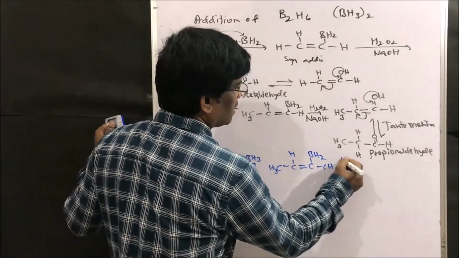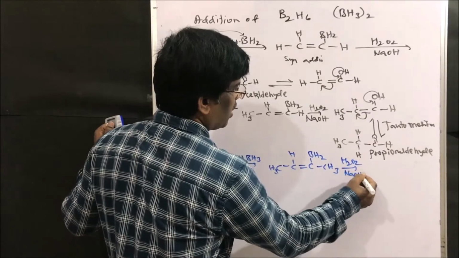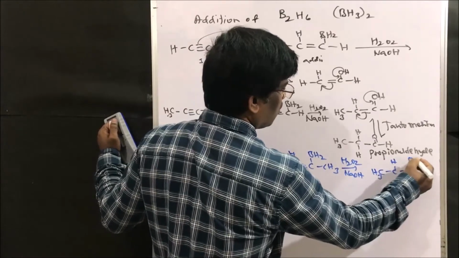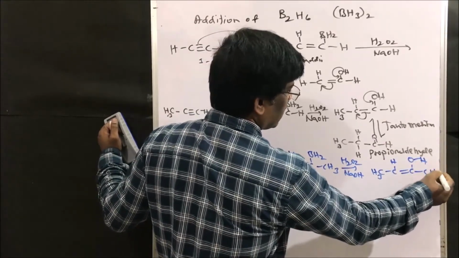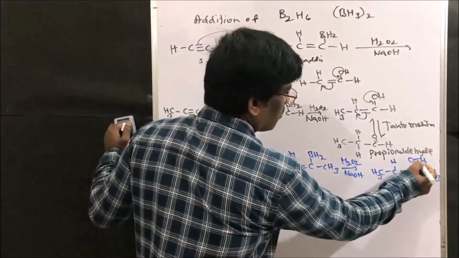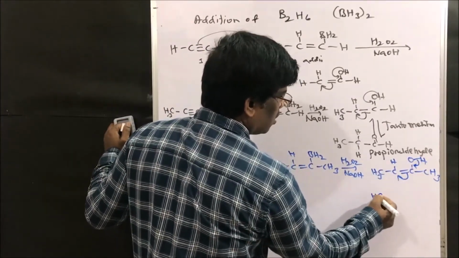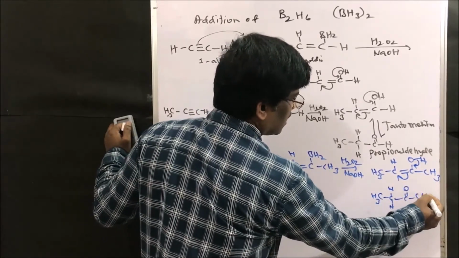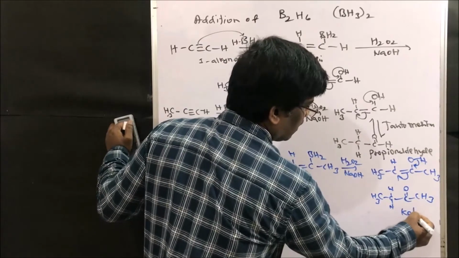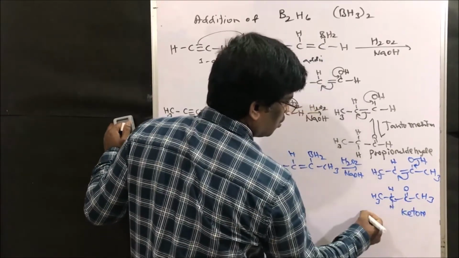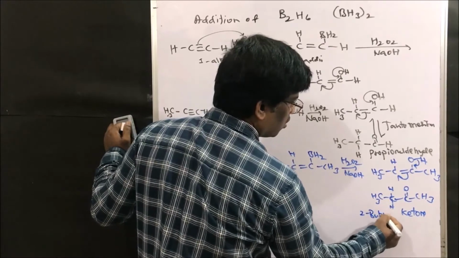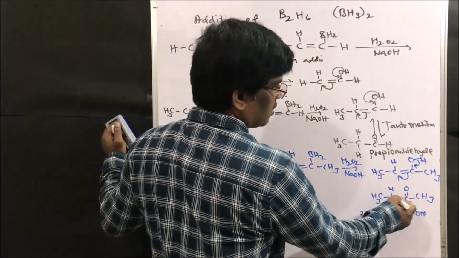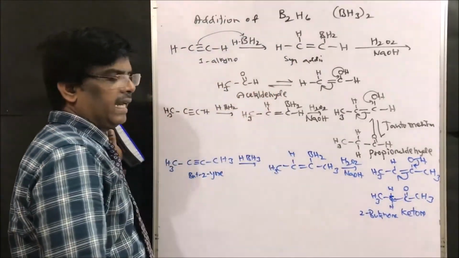Now upon hydrolysis with H2O2 in presence of NaOH, it is going to give CH3 CH double bond COH CH3. This upon ketoenol tautomerism gives ketone, COCH3. What is this ketone? 2-butanone. 2-butanone is a ketone, right? So we are going to get ketone.